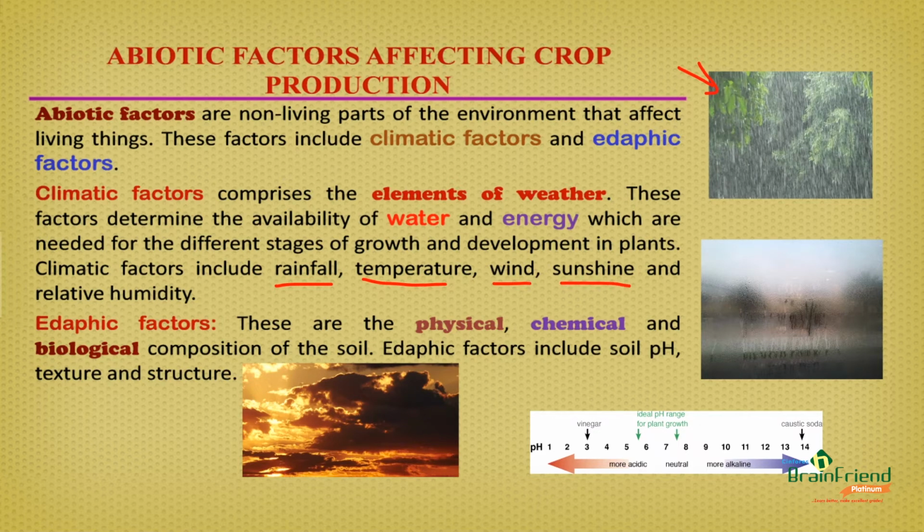Sunshine, this is a typical image of sunshine. It carries radiant energy used for photosynthesis in plants. And relative humidity, which is the amount of water in air at a particular time, and this is a typical image of relative humidity. It affects the rate at which water evaporates in plants.